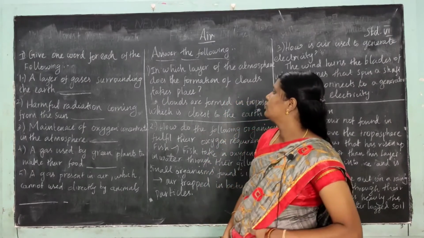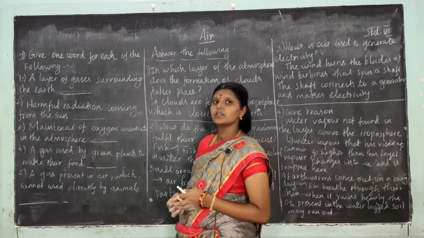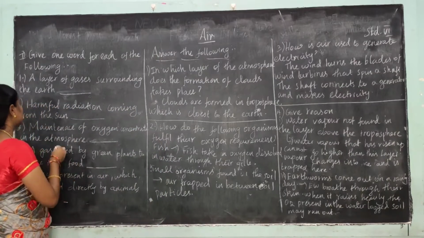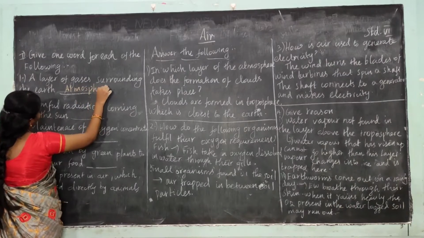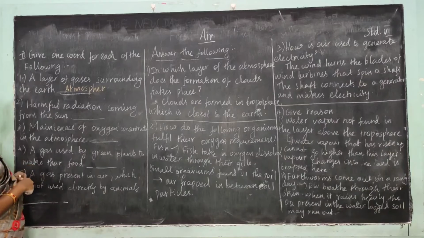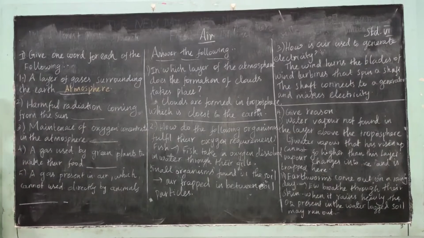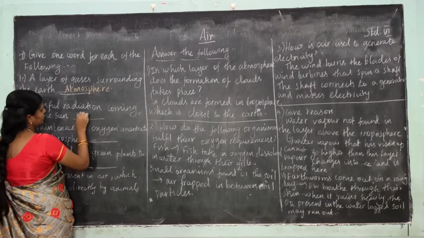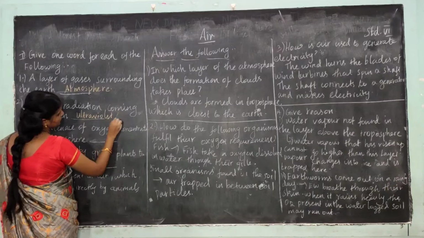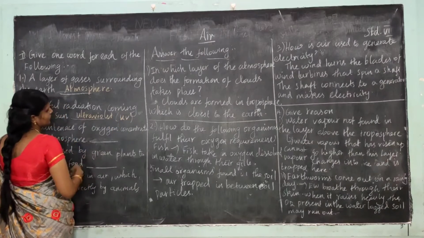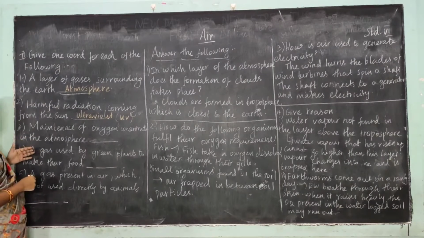First, give one word for each of the following. A layer of the gases surrounding the earth is called atmosphere. The harmful radiation coming from the sun is ultraviolet, that is UV radiation.